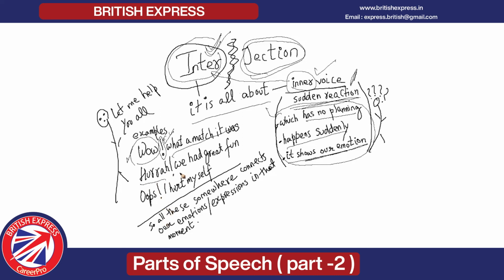The next sentence is, hurrah, we had great fun. Oops, I hurt myself. So, all these examples somewhere connects our emotions, expressions in that moment of time. So, whenever we are in that moment and we are expressing something all of a sudden, maybe I am walking on the street or on the lane, I fell down and I said, oops. I am watching any cricket match and my favorite team of IPL is winning, then I say hurrah, wow. All these emotions are about interjection.